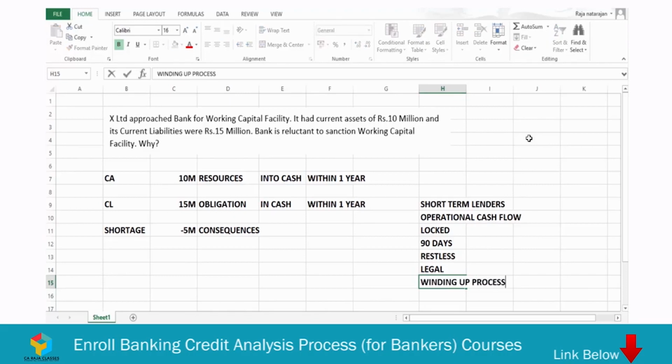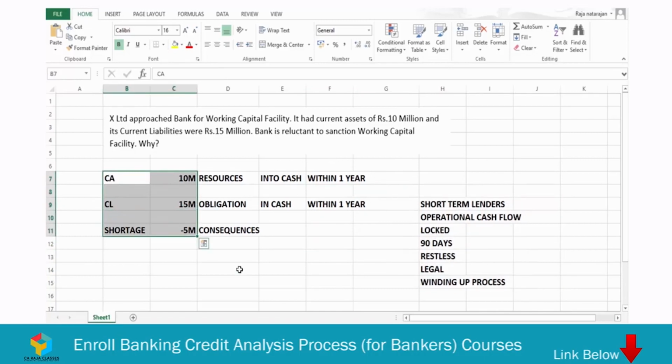So that could be the severe consequence if you have too much current liability when compared with current assets. Here this company has that scenario, where there is a shortage of 5 million, so this company may face these kinds of consequences. So the bank is afraid that this company may land in such a scenario, and that's why the bank is reluctant to sanction the working capital facility when the current asset and current liability scenario is like this.